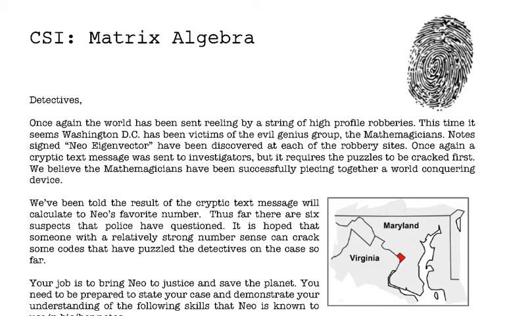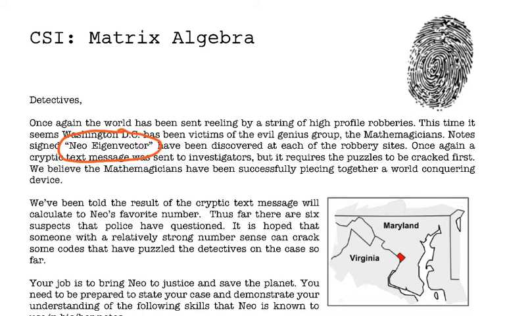This is officially CSI Matrix Algebra. Crime Scene Investigators is CSI. So you are my detectives, and we found out that there have been a string of terrible robberies happening around Washington, D.C. in the Maryland area. We need to find out what's going on. We do know that it has been done by the infamous Neo Eigenvector, our bad guy. We're trying to figure out who it is.